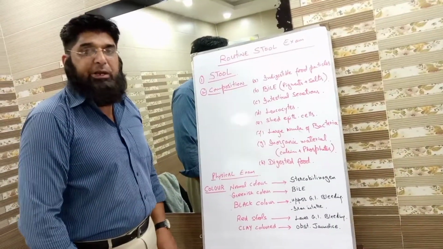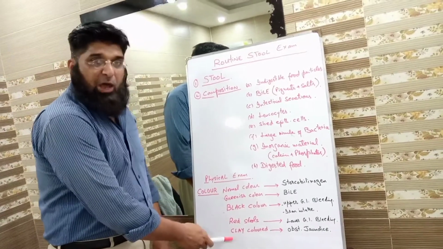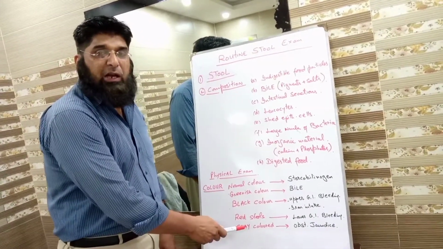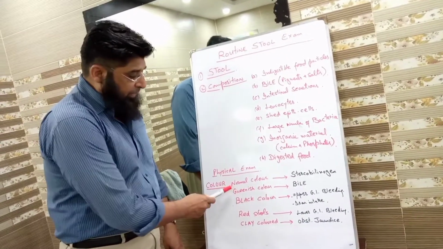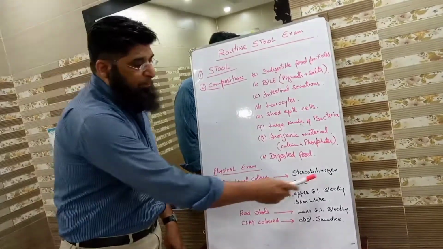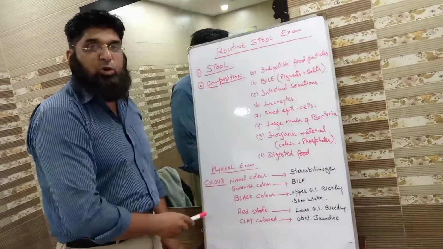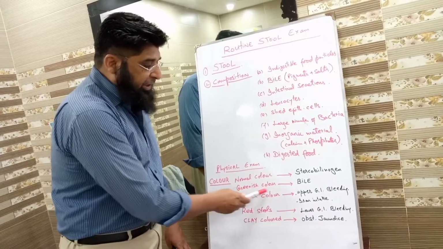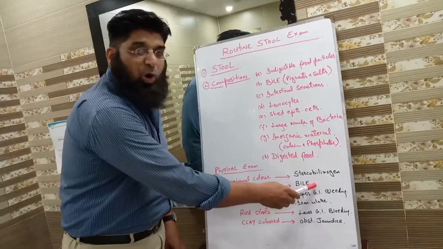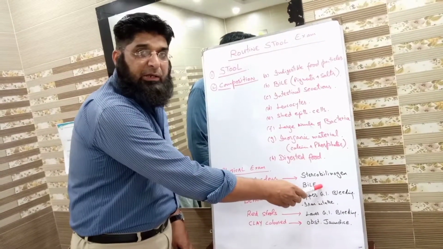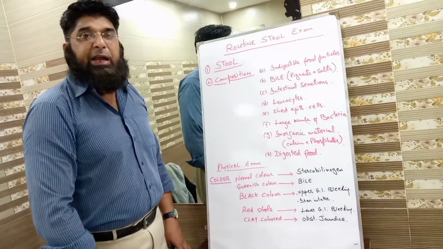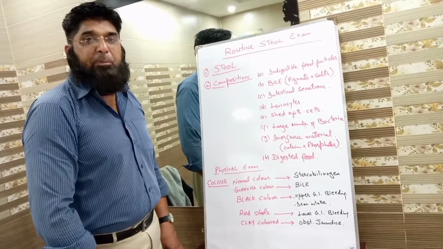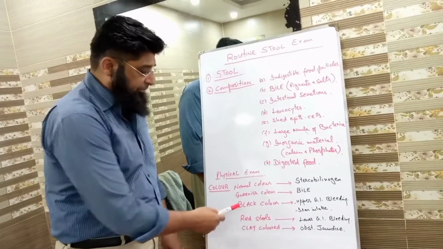Okay, to repeat once again, we have 5 different colors in stools. Normal colored stools because of the presence of stercobilinogen. Greenish colored stools because of the presence of bile in adults, and in children it may be present in diarrhea.